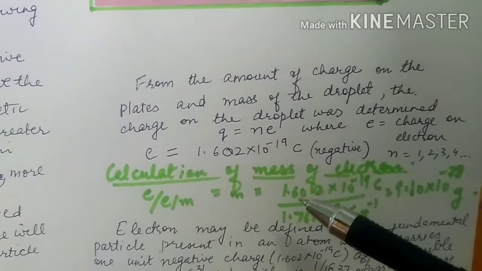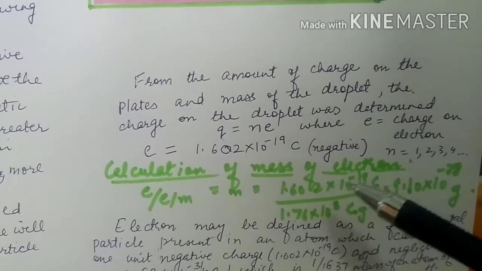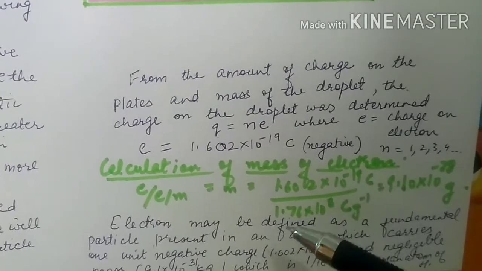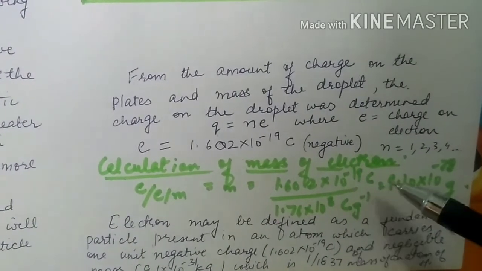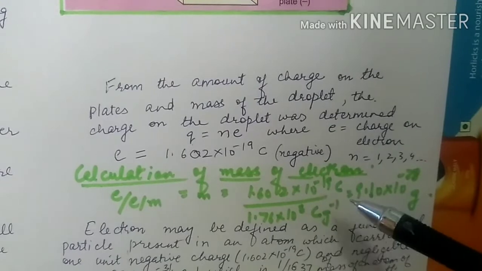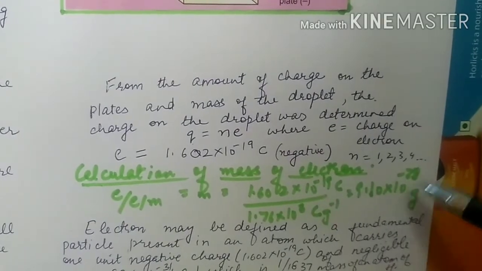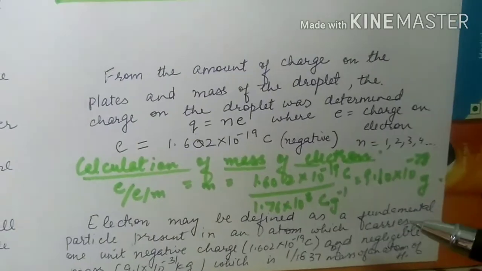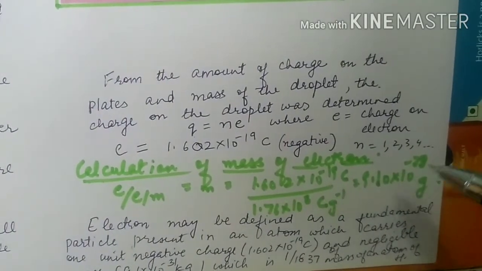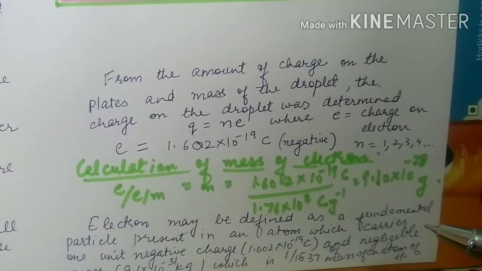So mass comes out to be 1.602 into 10 raised to power minus 19 upon 1.76 into 10 raised to power 8 coulombs per gram, and on solving this comes out to be 9.10 into 10 raised to power minus 28 grams. In kilograms it will be 9.10 into 10 raised to power minus 31 kilograms.